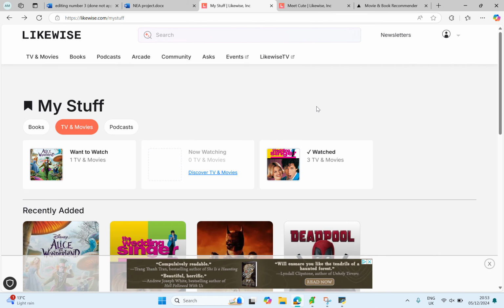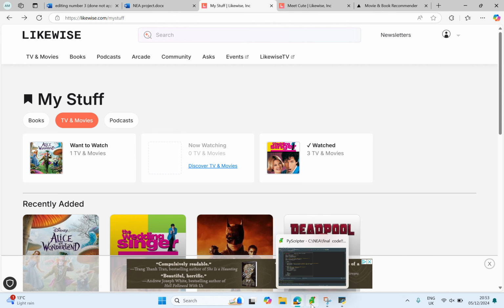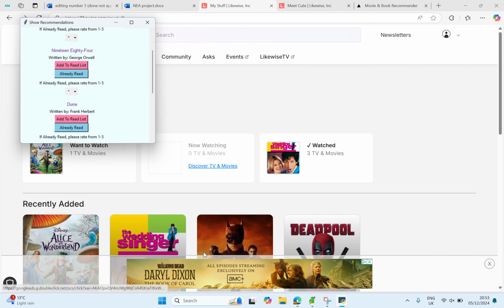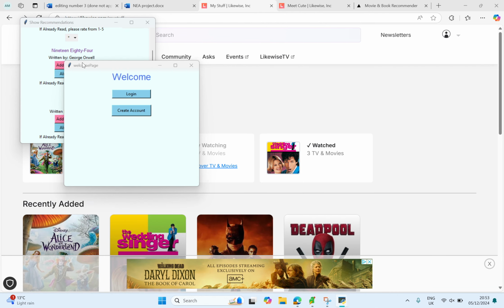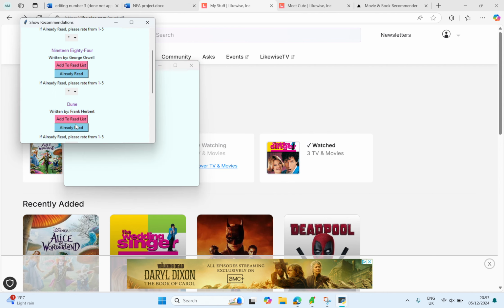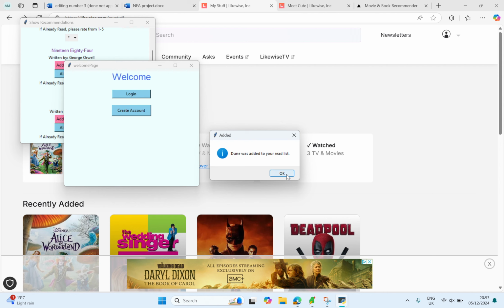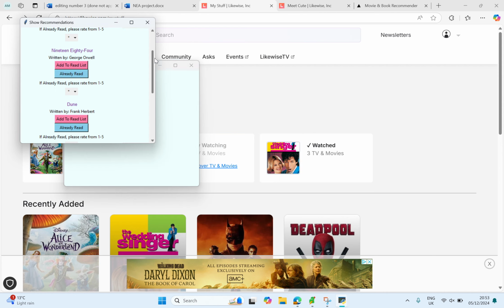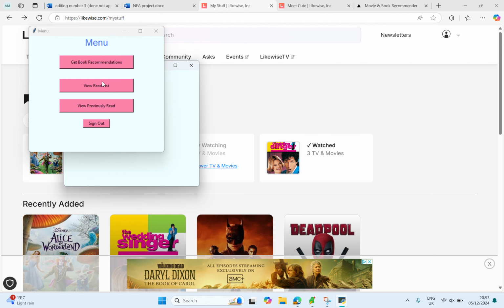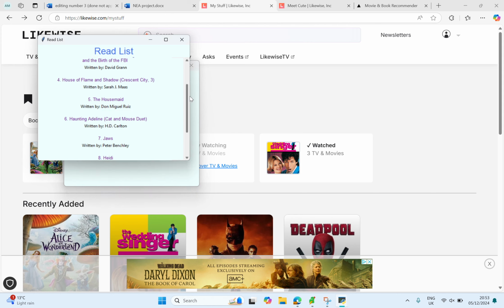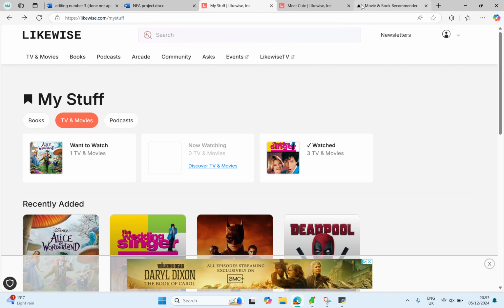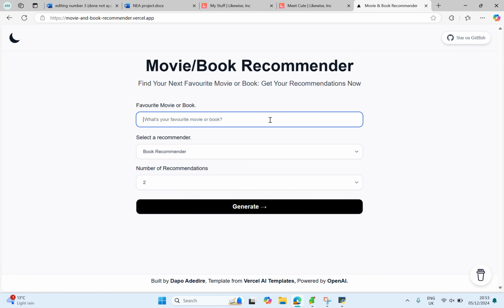But I think in my code as well, you can add it. Oh, it was already on the read list, but if we add something else, then it will also be added. If we look at the read list now, June should be on it at the bottom, and there it is. So it's similar to my code, obviously it's just a lot better.